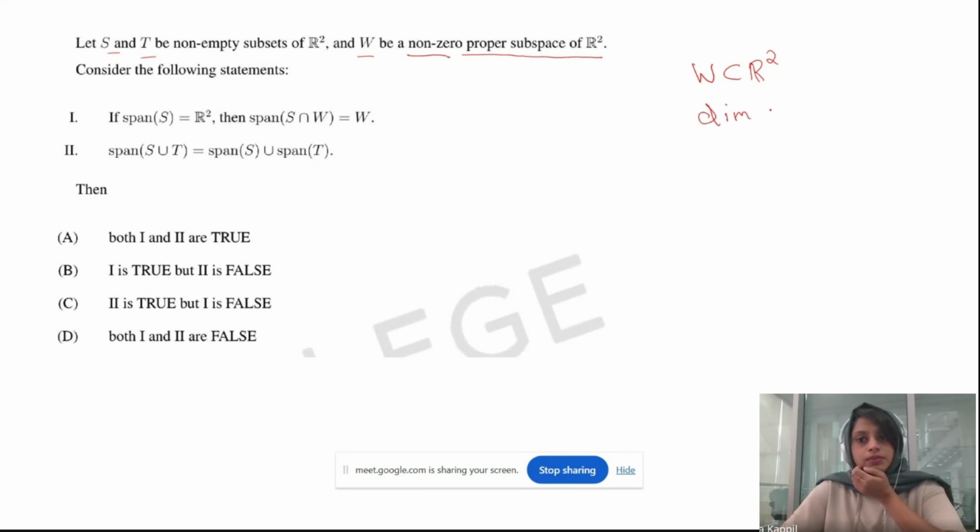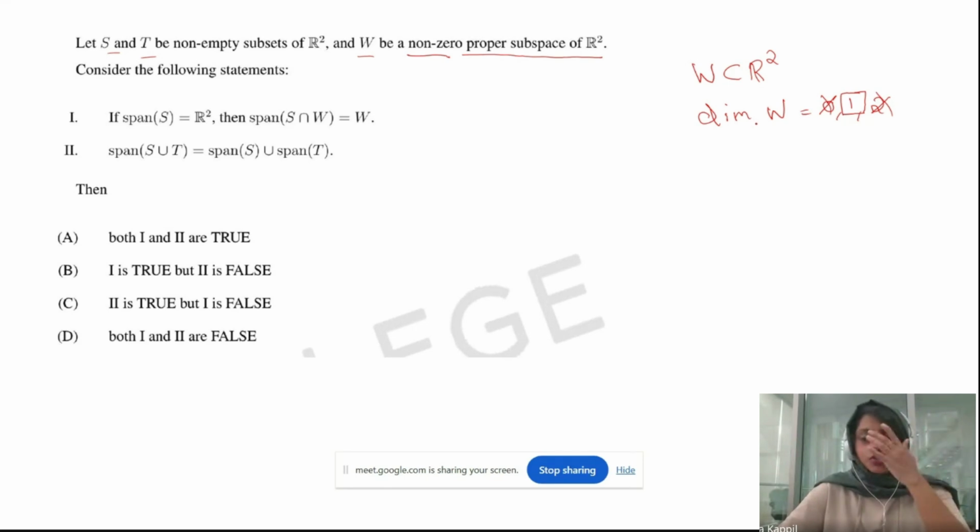Dimension of W, in total, has possibilities like 0, 1, 2. But it's mentioned it is non-zero, so its dimension is not going to be 0. And it's a proper subspace, which means W will not be equal to R2. So the 2 is also not possible. So the only possibility is dimension of W as 1.